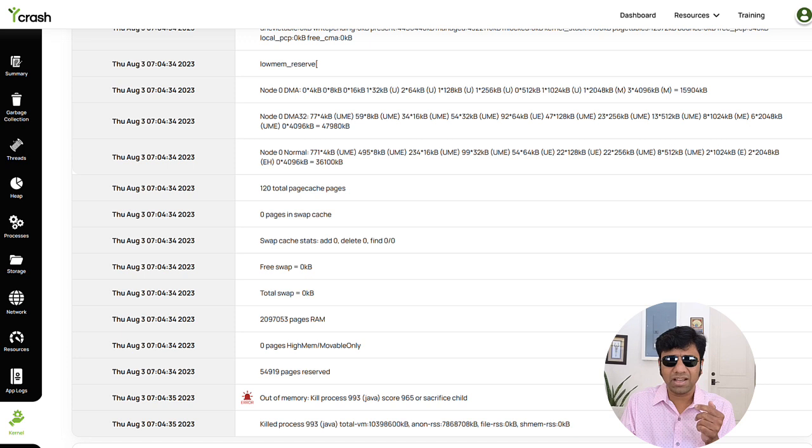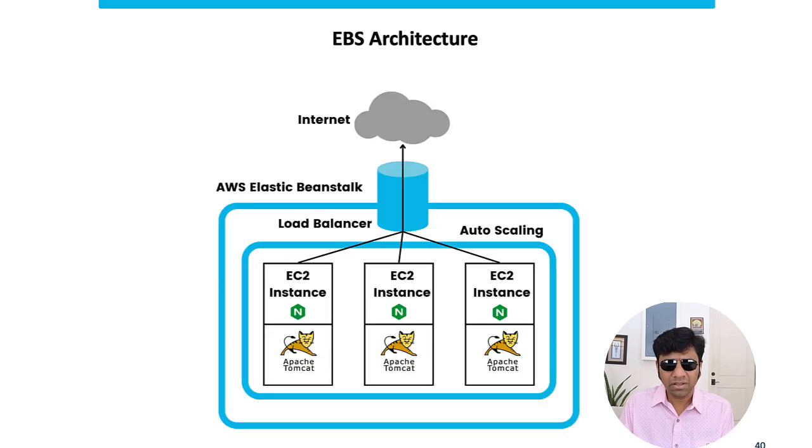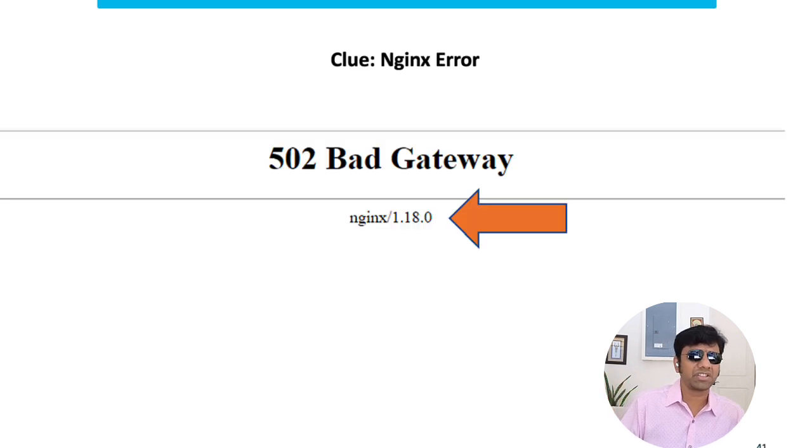So let's go back to this architecture. Here, Nginx got the request and sent it to the Tomcat server. While it was processing, the kernel killed the process. Since it got killed, Nginx didn't get a response, so it was throwing a 502 error. But why is it intermittent? If it got killed, shouldn't I always be getting a 502 error? Why are we getting 502 errors only intermittently?